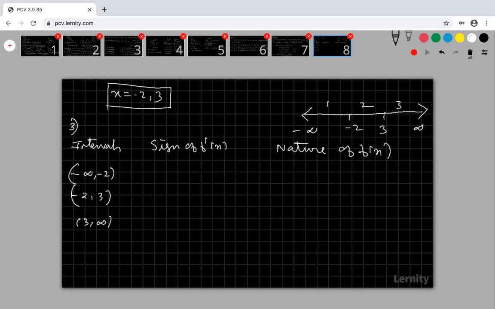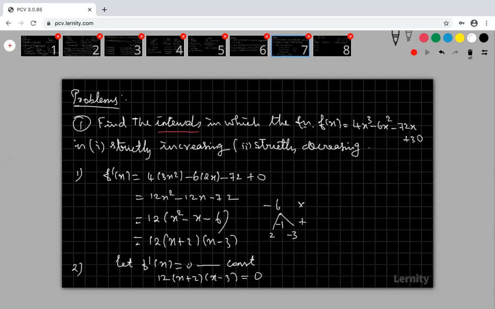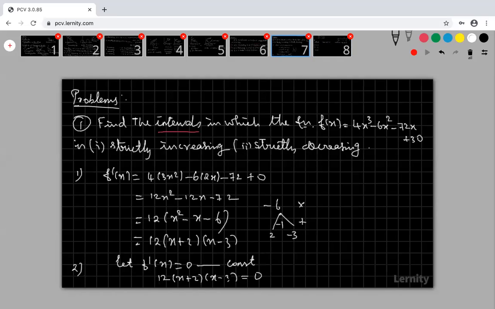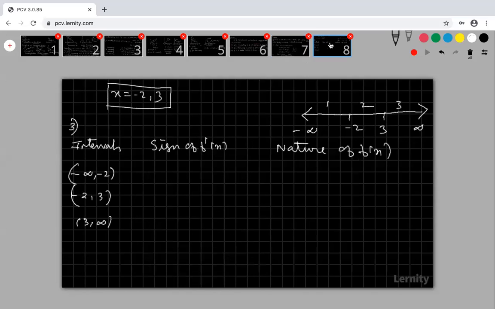Okay. So equal to 0, what happens, sir? Equal to 0 never comes. Why? My f dash of x is equal to 0 only if you put x equal to -2 and 3. For other cases, my f dash of x is not equal to 0. Are you clear? Do you understand?